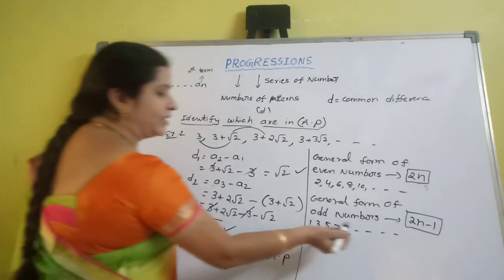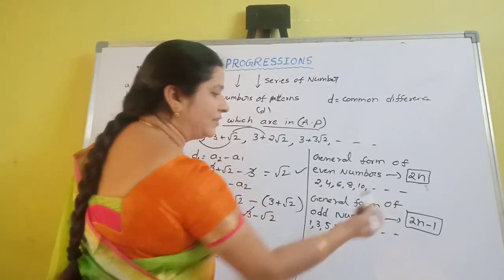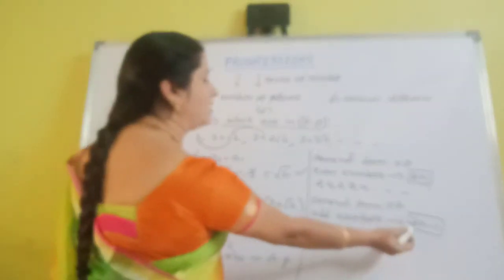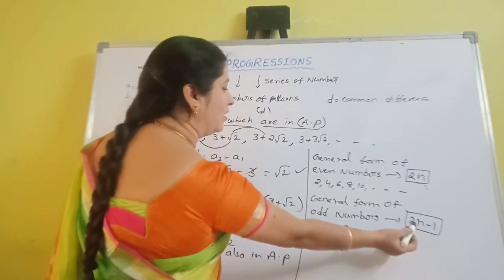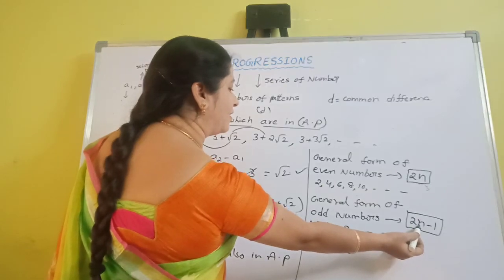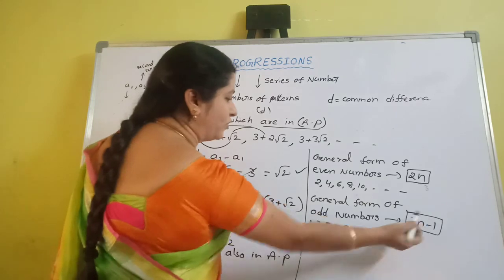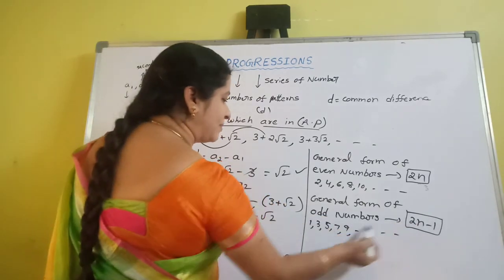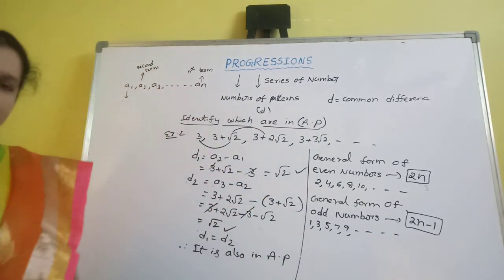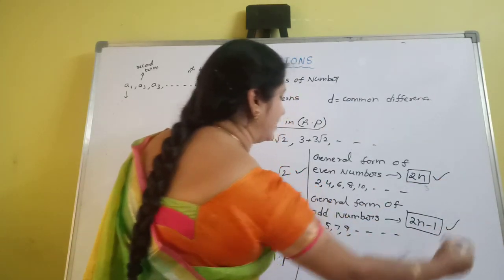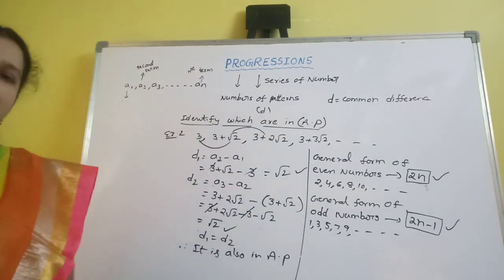Once you have to check here, is the general form 2n minus 1 correct or not? Substitute the n values 1, 2, 3, etc. Suppose we take the value 1: 2 into 1 is 2, minus 1 is 1. 2 twos are 4, minus 1 is 3. 6 minus 1 is 5. Yes, it is verified. So 2n minus 1 is the general form of odd numbers.